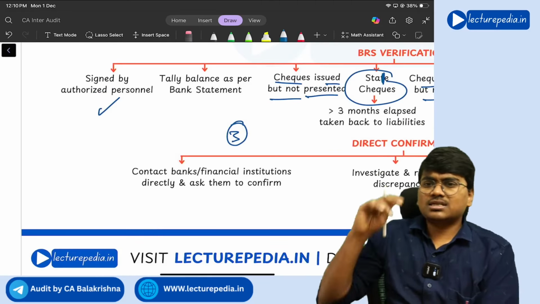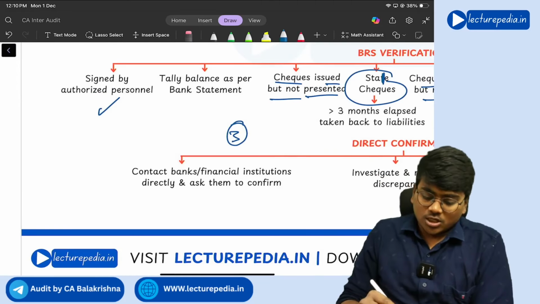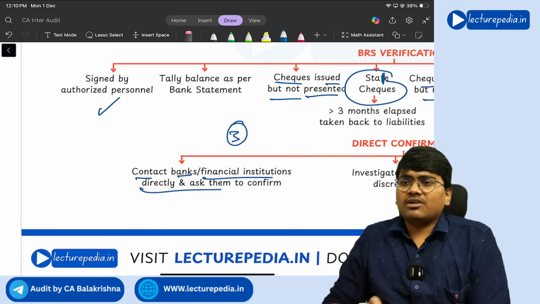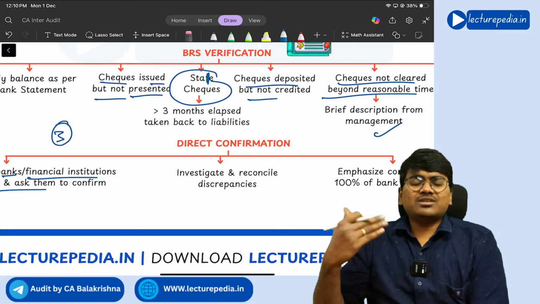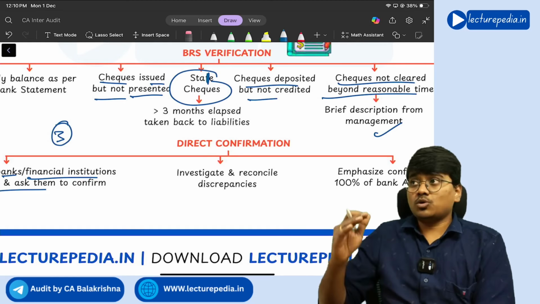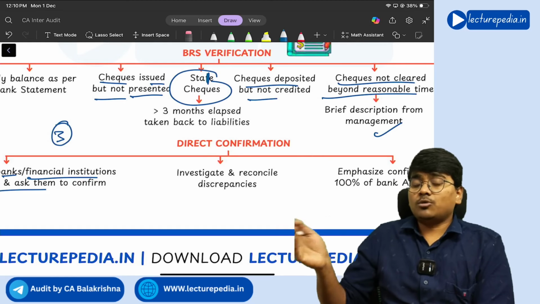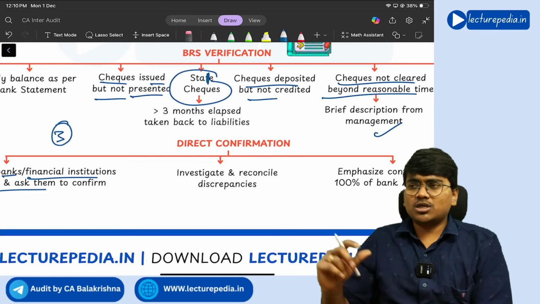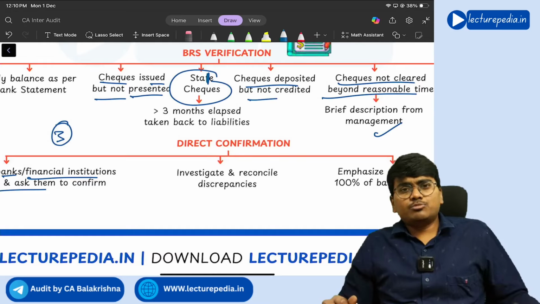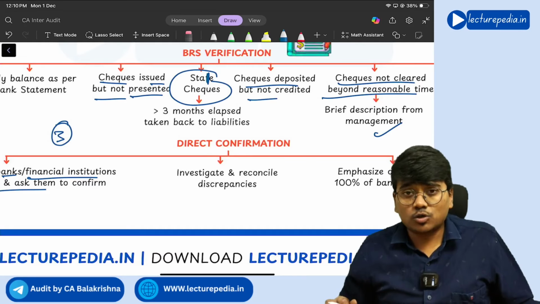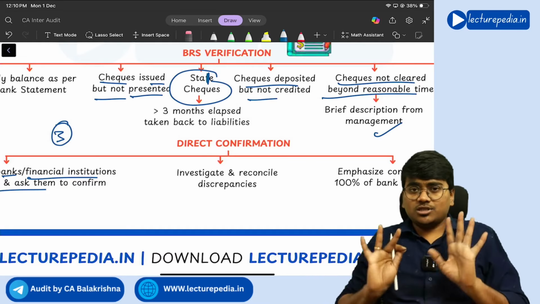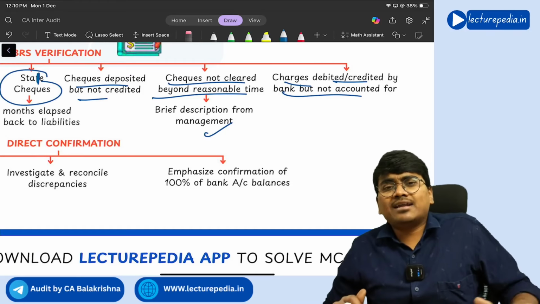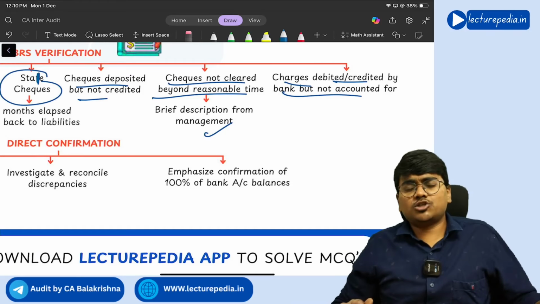Next, you need to ask for direct confirmation. See, contact the bank or financial institution directly and ask them to confirm the amount that is present and investigate and reconcile the discrepancies. So if the bank is saying that the amount present in the company's bank account is 1 crore rupees, but in the company's books of accounts it is showing as 1.5 crore rupees, what is the reason? Discrepancy should be checked. And emphasize, you need to ensure that 100% of bank balance should be confirmed.